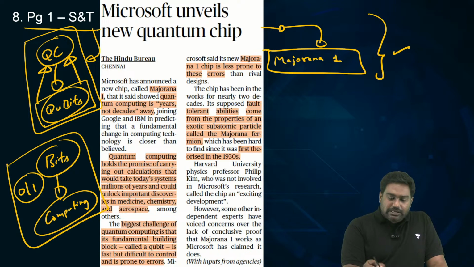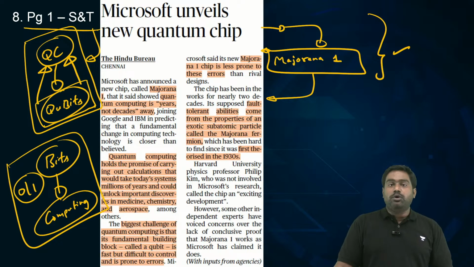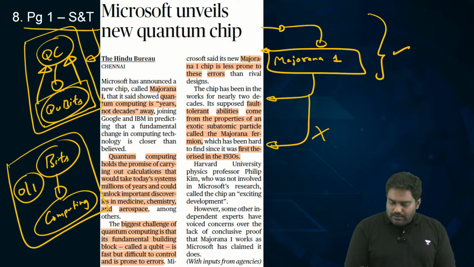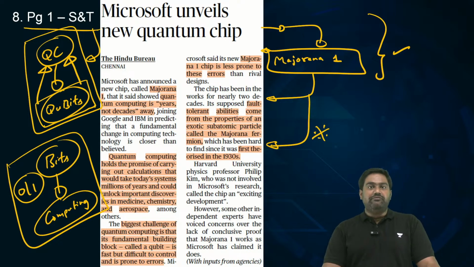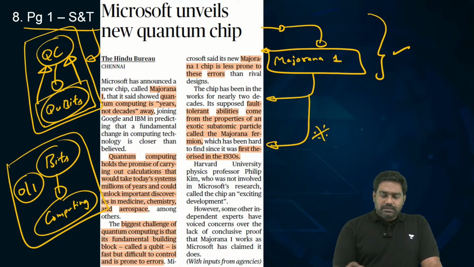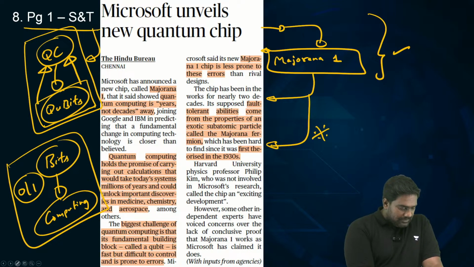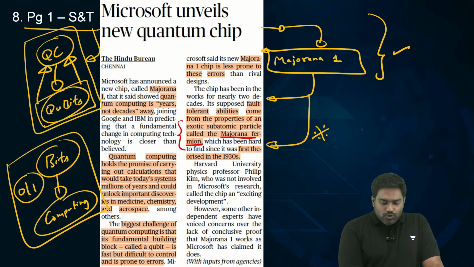So this is a critical emerging technology that countries are racing to develop. Big companies are making some big investments, and Microsoft has announced a big breakthrough by announcing this quantum chip known as Majorana 1, which apparently is one of the most advanced quantum chips to have been developed. So please take a note of this. It's called Majorana 1 because it's named after a subatomic particle, Majorana fermion, which has been used to stabilize the quantum qubits.